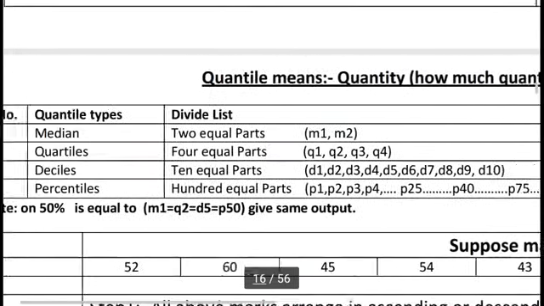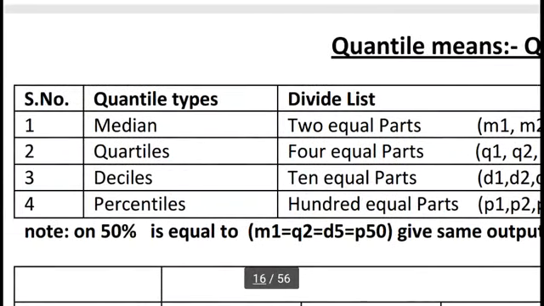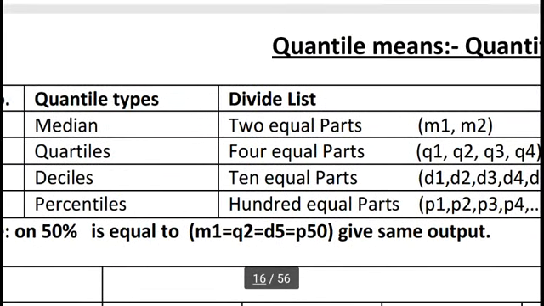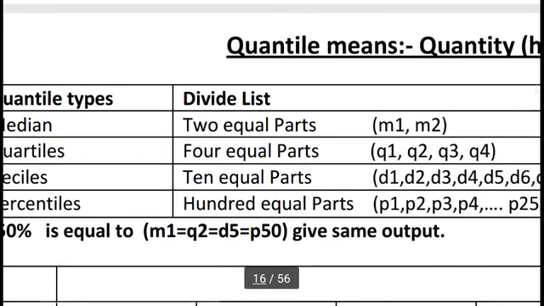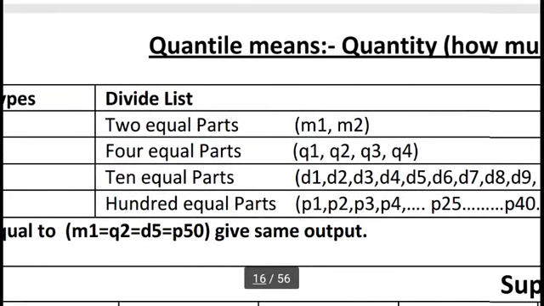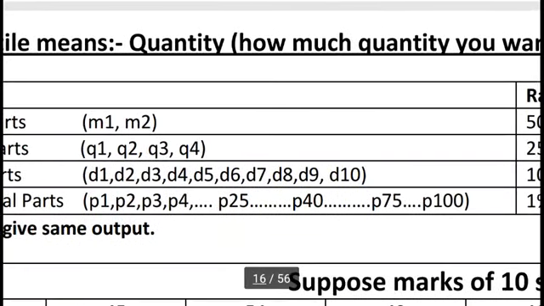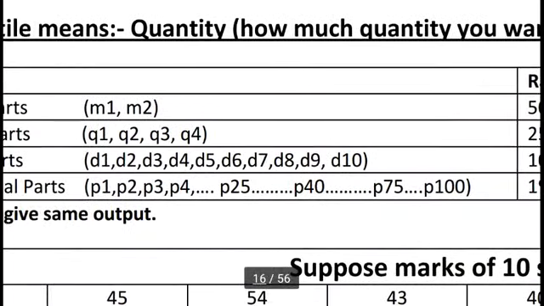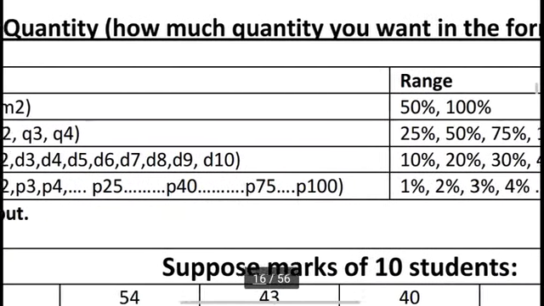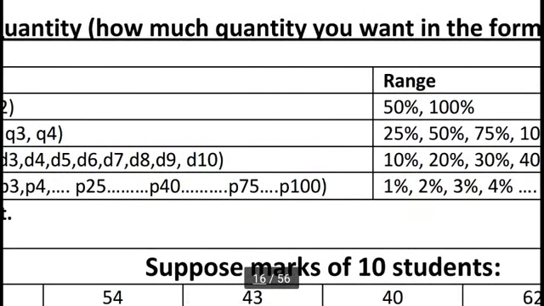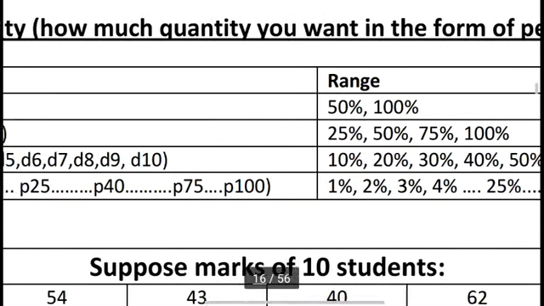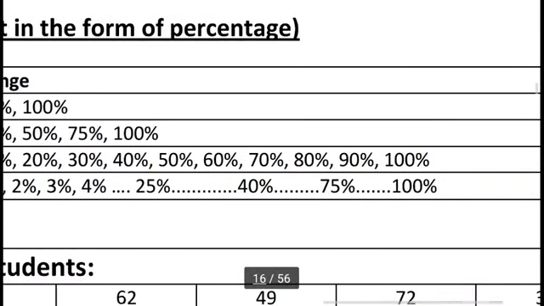Last is percentile. We can also divide our list into 100 equal parts. We can say P1, P2, P3, P4 and then P25, then P40, then P70, and then P100. So we have 100 equal parts: P1 refers to 1%, P2 refers to 2%, according to the sequence. Suppose we have P100, so we can say 100%.